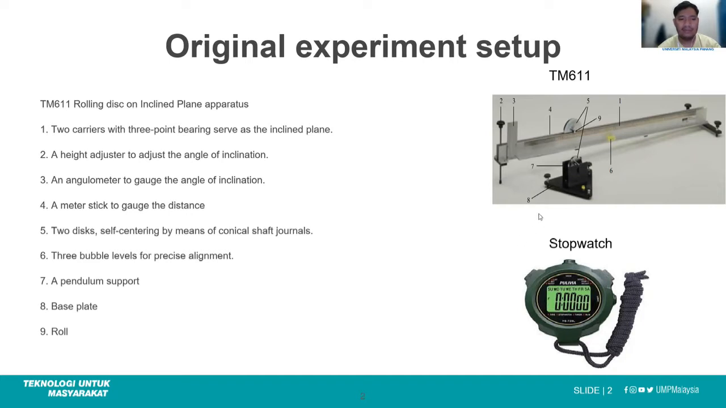Number seven, a pendulum support. Number eight is the base plate. Number nine is the roll. And the second apparatus is a stopwatch to measure the roll data.